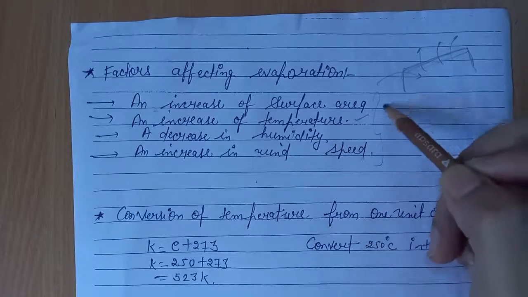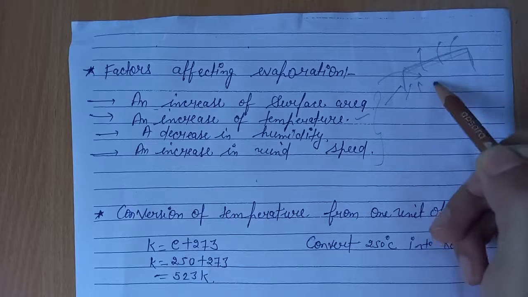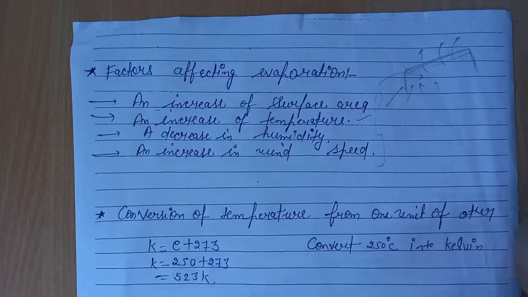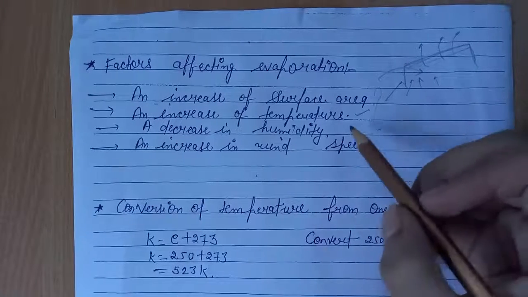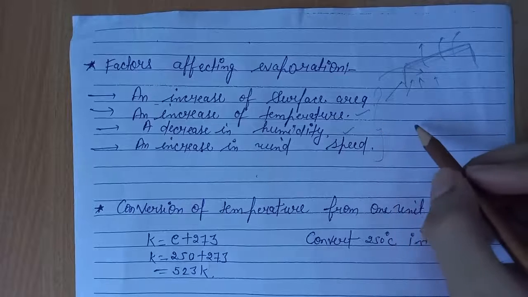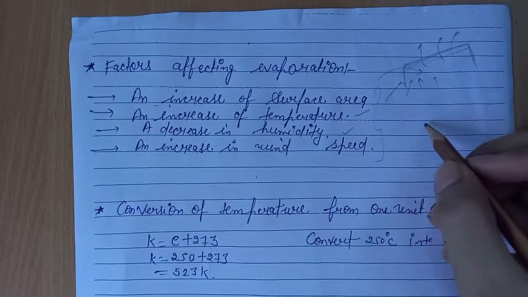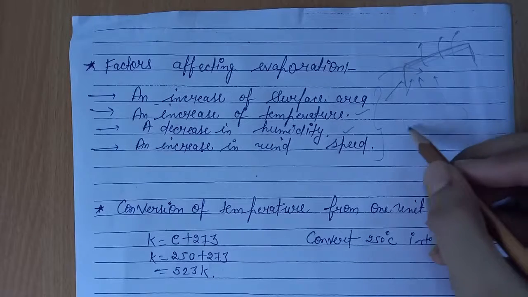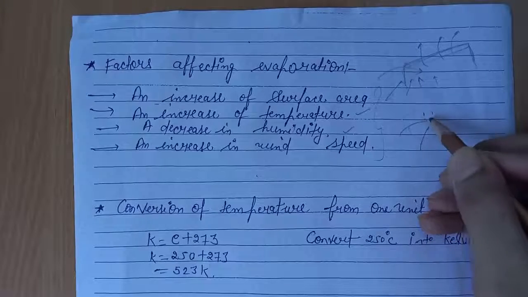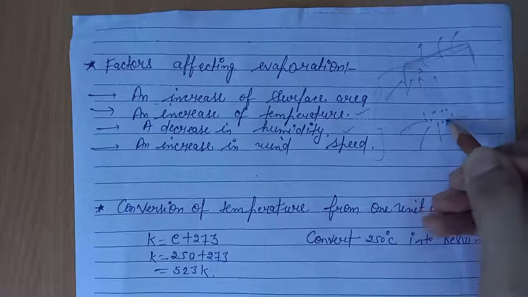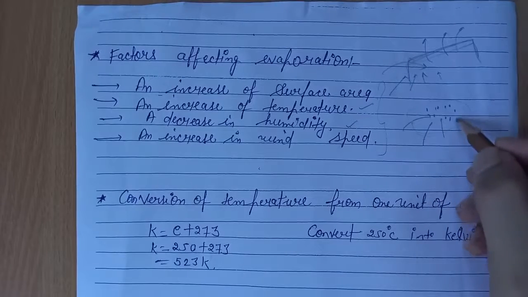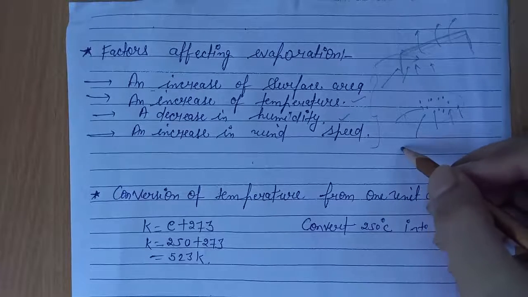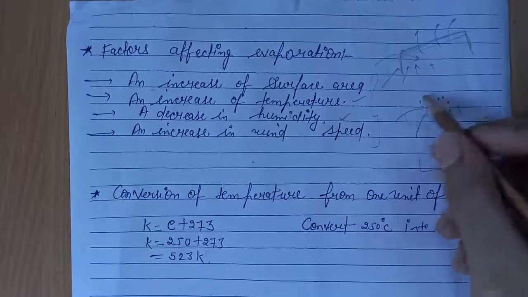Next is an increase in temperature. If we provide heat to the liquid, then the rate of evaporation also increases, because the particles receive a high amount of energy to convert into the vapor state. Next is an increase in humidity. Humidity means the amount of water vapor present in the air in our surroundings. If humidity is higher, then the rate of evaporation is decreased, because a high amount of water vapor is already present in the atmosphere.